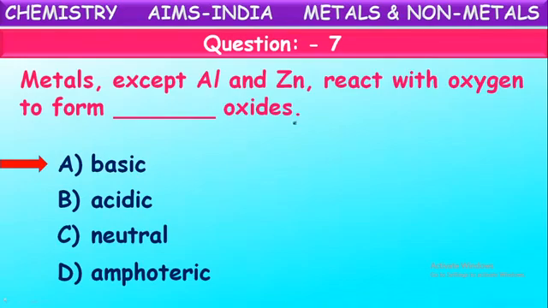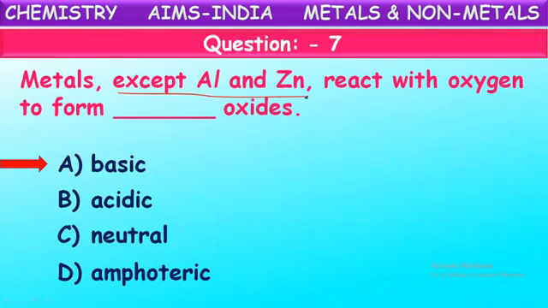But they have given the question some exception. Did you observe this? Except zinc and aluminium. Yes, these metals form metal oxides, but those metal oxides can show the properties of both bases and acids.